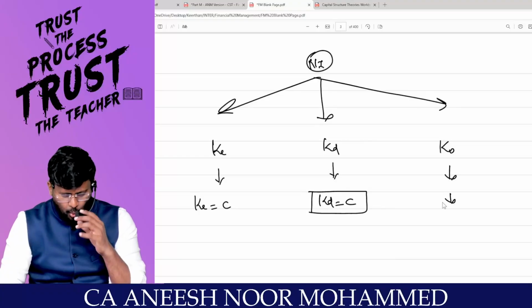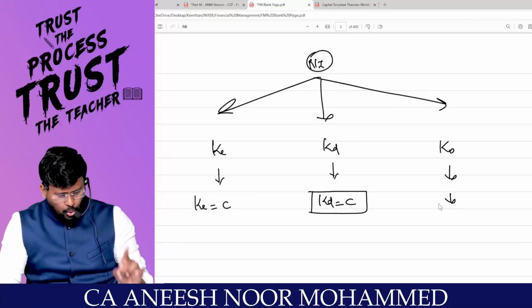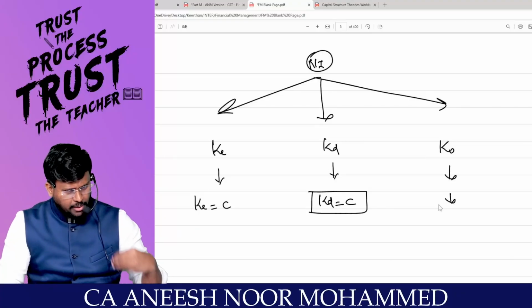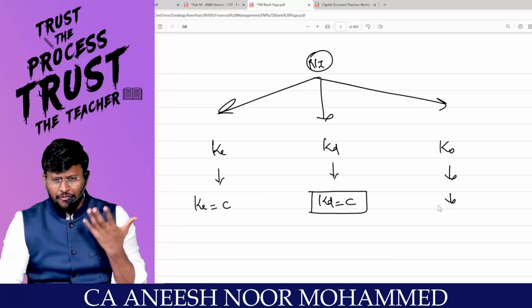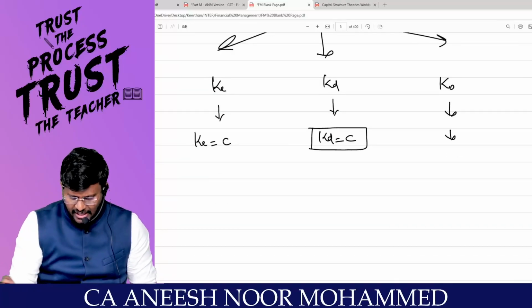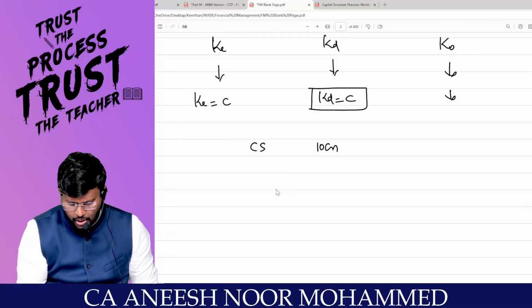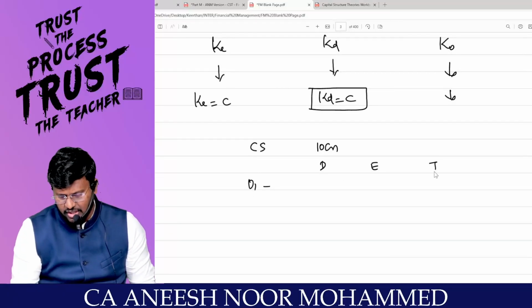Right, sir? Now, the NOI approach is having a criticism over the NI. NOI is asking that if you inject more and more debt into the capital structure, how will the fear of the equity shareholders be one and the same? Because earlier, if this is the capital structure, for example, 10 crore is the capital structure, you can have various options. Option number 1, this is debt and this is equity and this is total. Always the total will be how much crore?